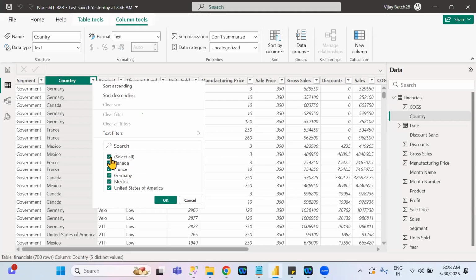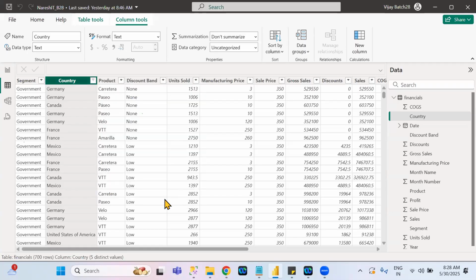Suppose, here itself, you unselect all the values, and I'm filtering only France and Mexico, these two. Remaining values are unchecked. Whichever values you check, those only you can see in that particular column. Remaining values are hidden. Understand clearly?